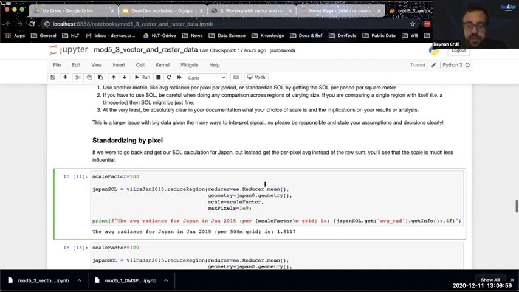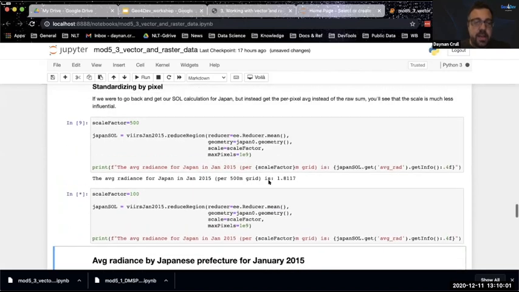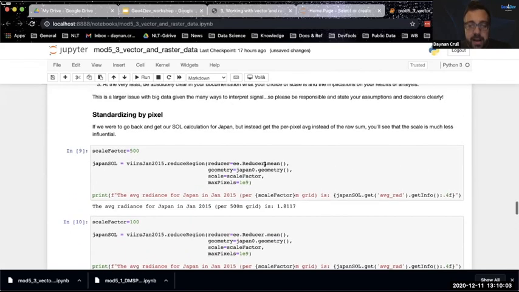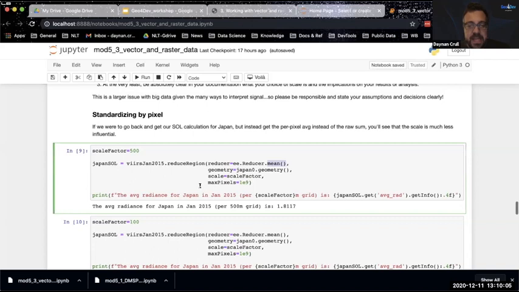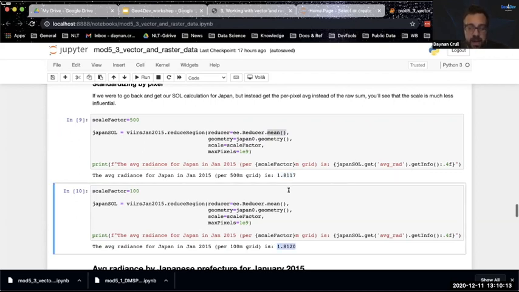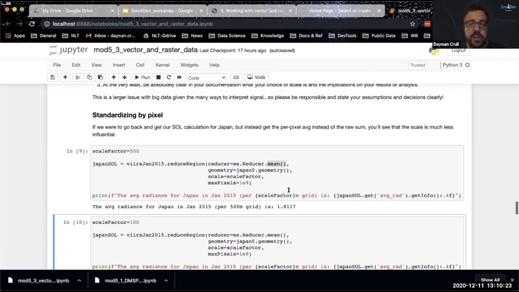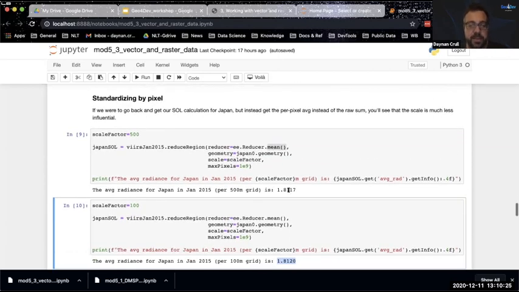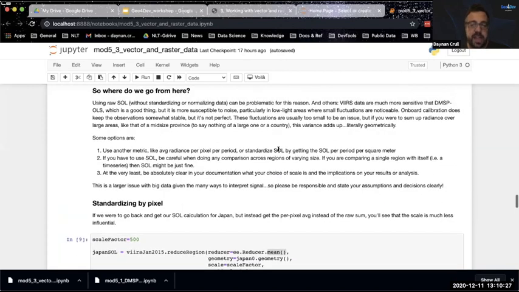But if we do that same calculation here, and I've changed nothing except changing this to the mean, and I included both the scale factors here, you can see that our average radiance for both scales is fairly similar. This is comparable. This is definitely not off by an order of magnitude. These are averages, so keep in mind that any subtle difference is still a difference. But you can see that I can wrap my head around this more. So one thing to do is, hey, let's scale data.